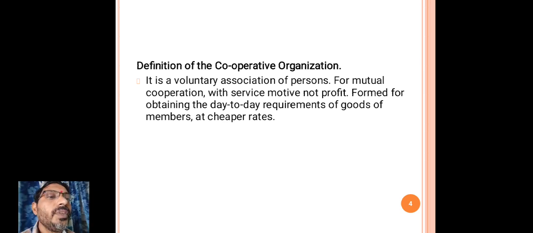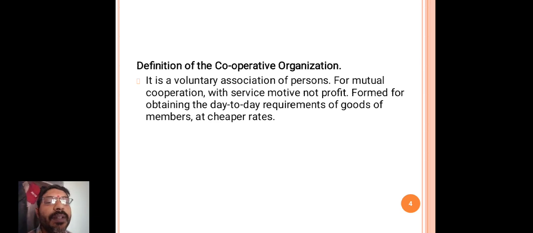It is formed for obtaining the day to day requirements of goods of members at cheaper rates.